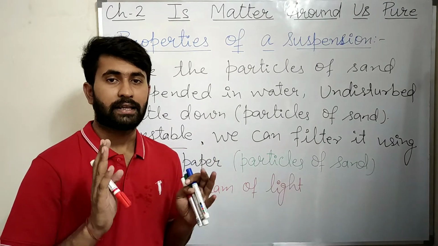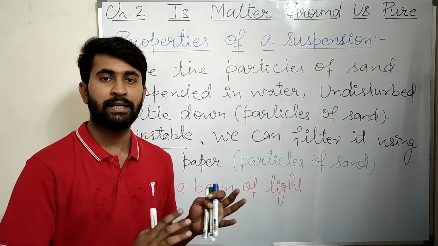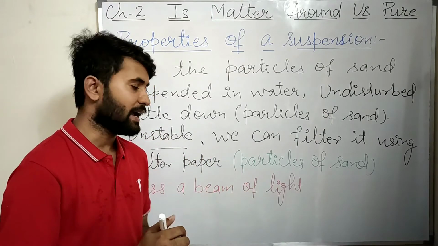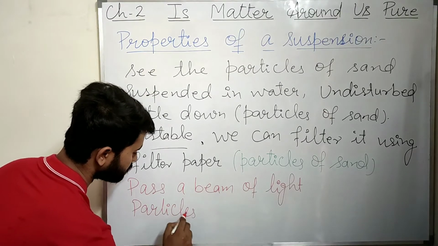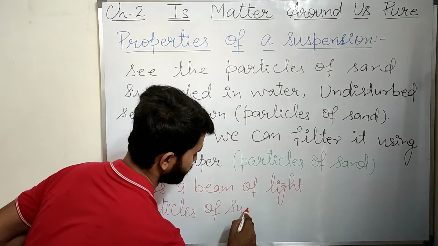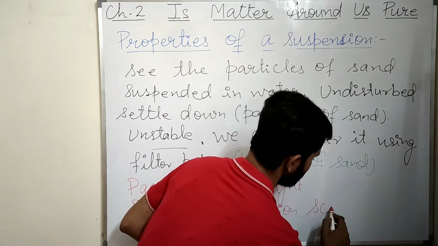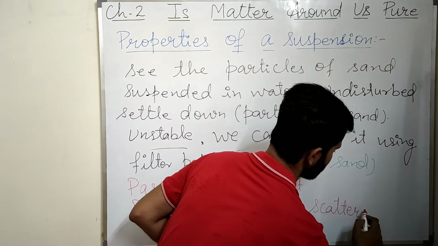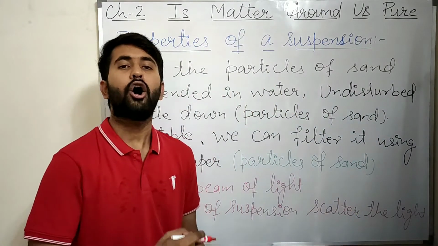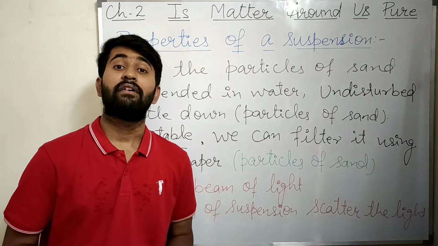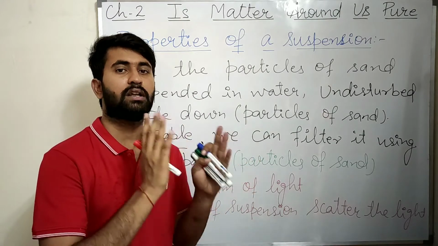Because the particles of the suspension scatter the light. Scatter means they reflect the light in all the directions, and when that light enters our eyes,